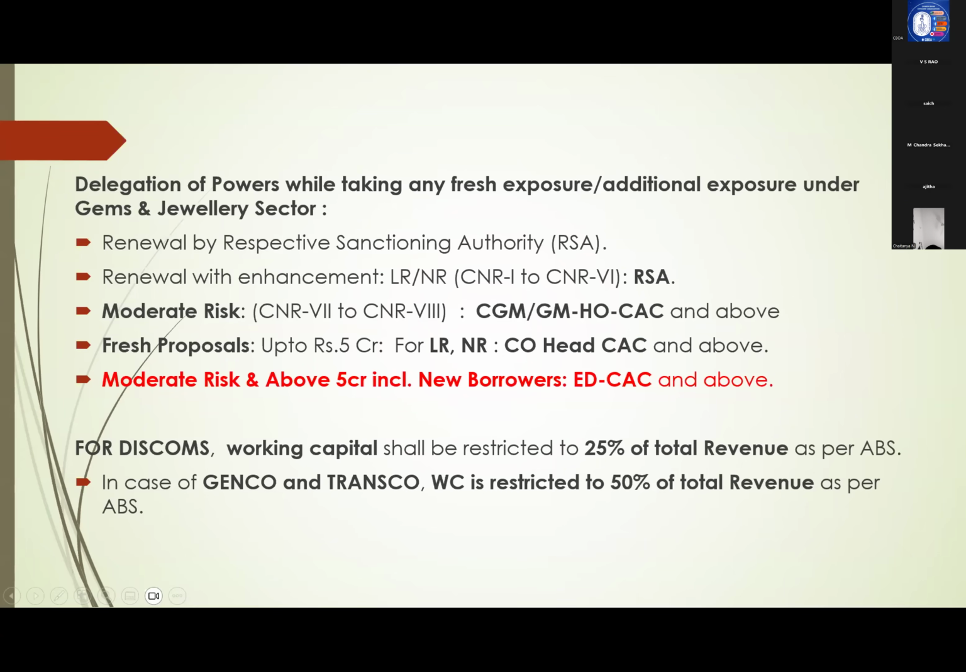Okay. For discoms, that is the electricity board discoms, working capital shall be 25% of total revenue as per audited balance sheet. This is 25%. Normally, 20% turnover method we have seen. So here up to 25% it is permissible. In case of Genco and Transco, up to 50% of total revenue also permitted. Right?